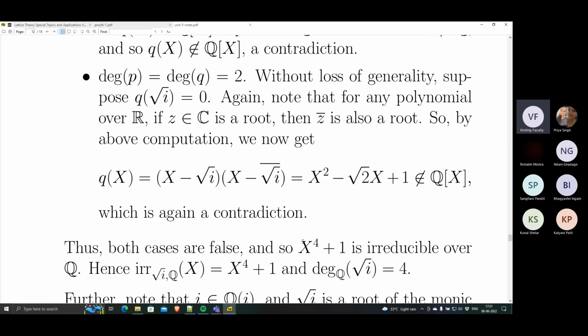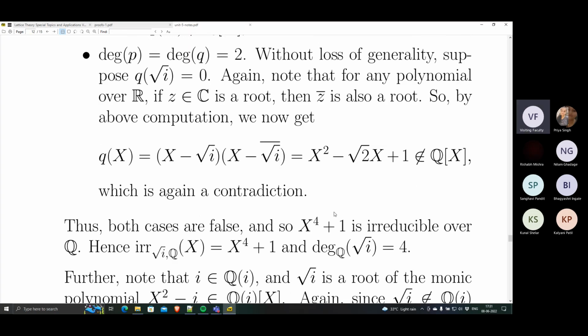So what we assumed at the beginning is wrong. So x raised to 4 plus 1 is irreducible over Q. And therefore, since the monic irreducible polynomial is unique, this has to be the minimal polynomial of square root i over Q. And therefore, its degree is 4. Not 1, not 2, it is 4. Okay. So the degree of square root i over Q is 4.